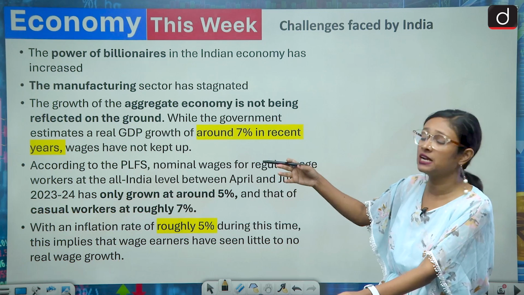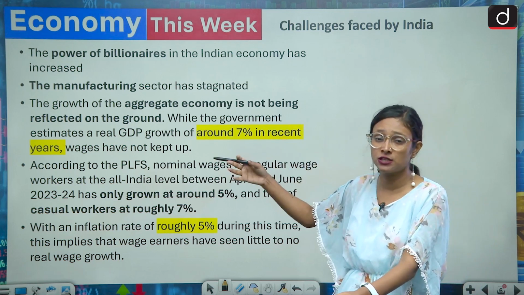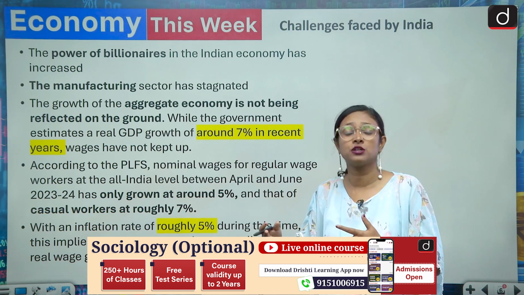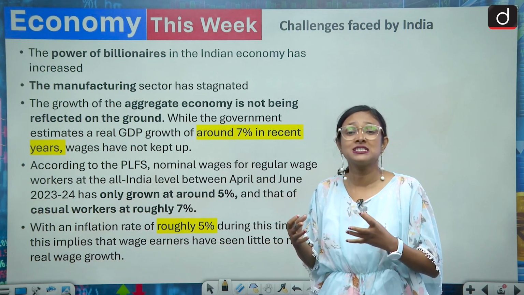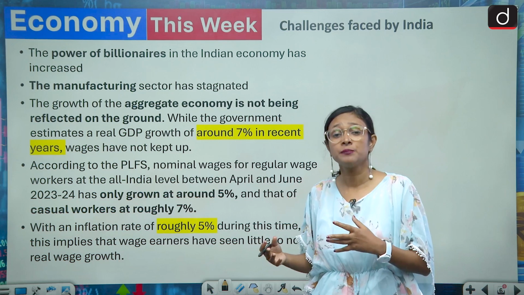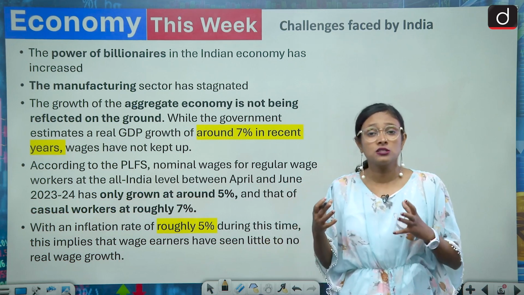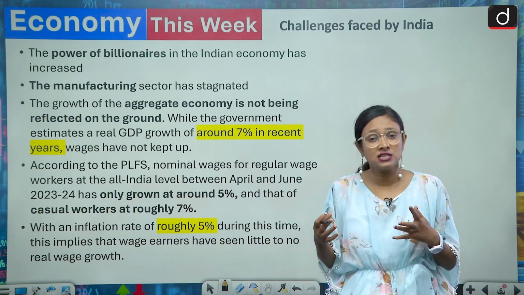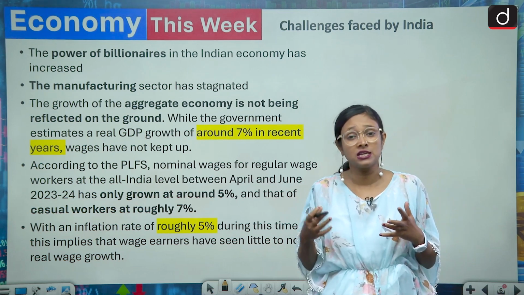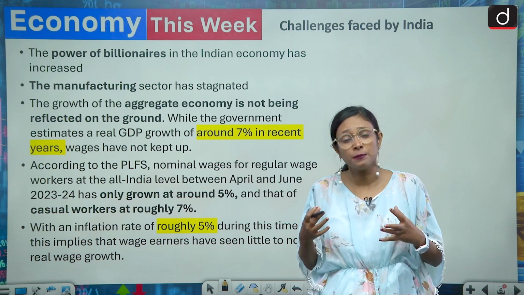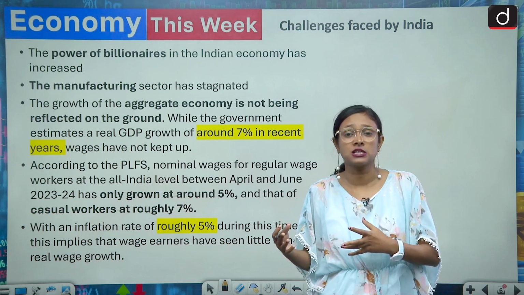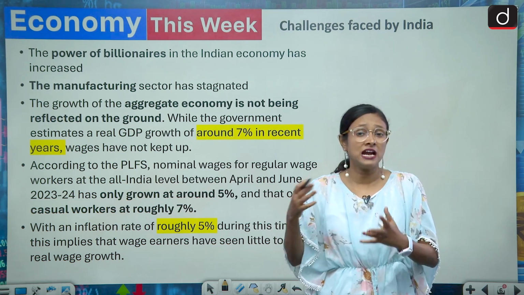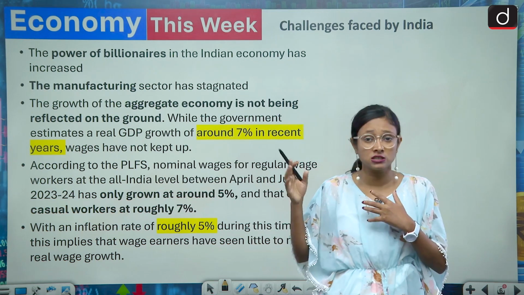And the second thing is the stagnation of the manufacturing sector. We are still dependent on various other countries for manufacturing. There is a stagnation of the manufacturing sector, and we have seen that the service sector in India is contributing a lot. And we can see there is a dip in the manufacturing and agriculture sectors. Though so many people are involved in agriculture and manufacturing, they are not getting returns. So that's why the stagnation is causing this.